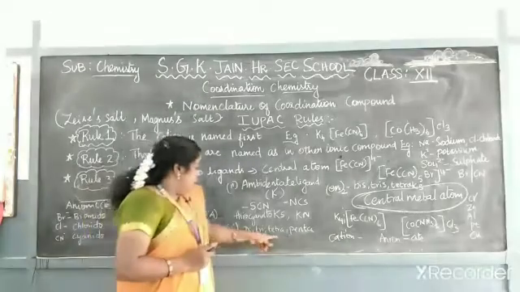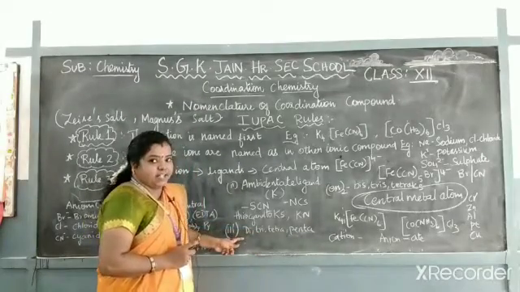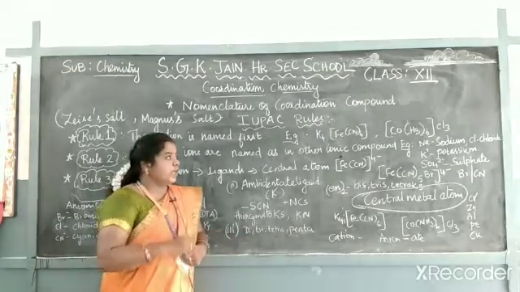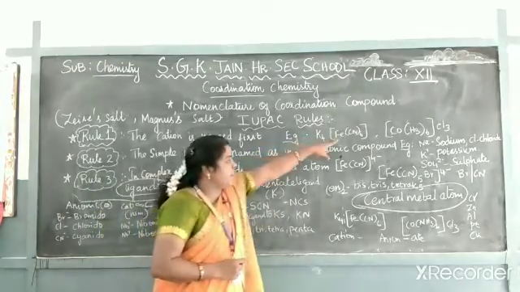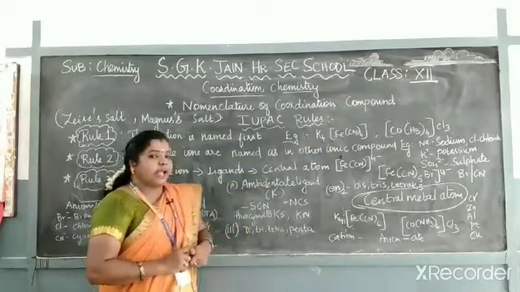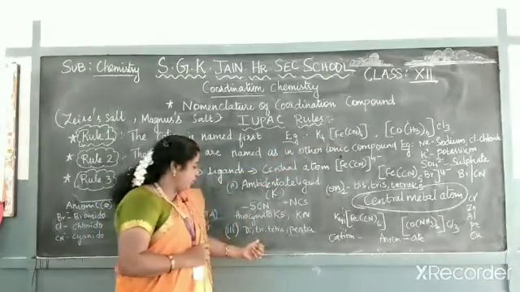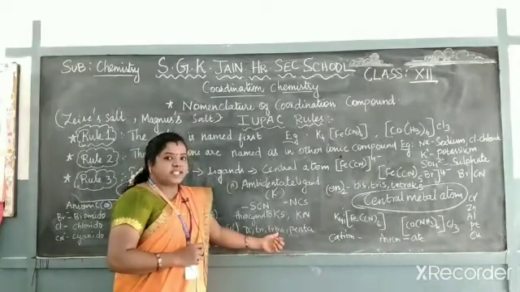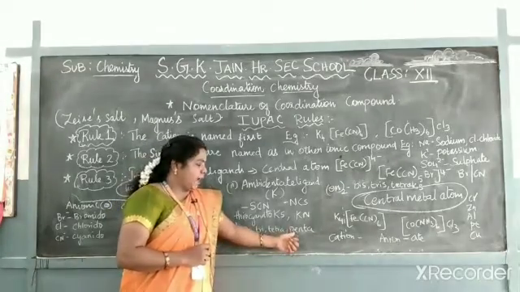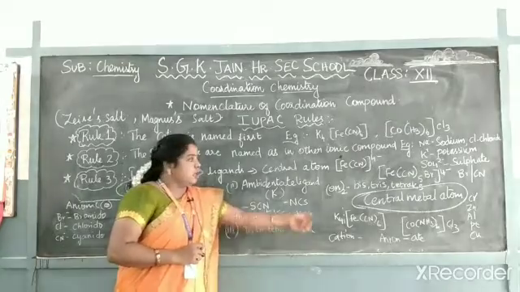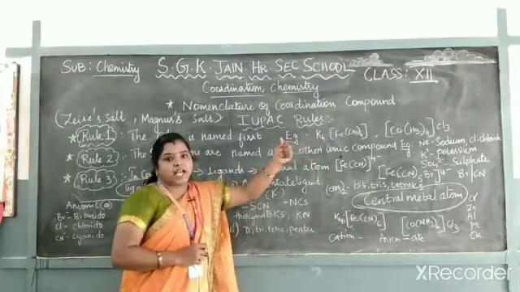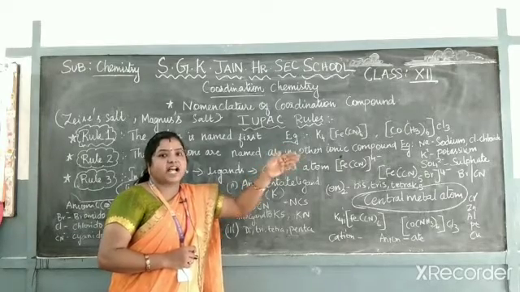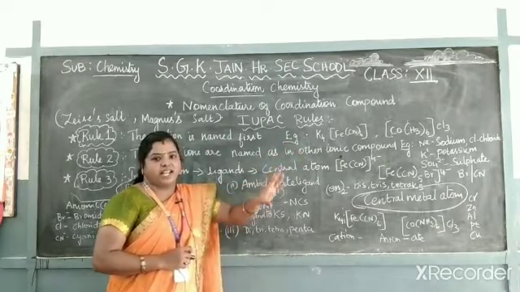And next one, number of ligands. How many ligands are there? If there are 2 ligands, here how many ligands? 6 ligands are there. Likewise, if it is 2 ligands you have to write di, 3 means tri, 4 means tetra, 5 means penta, 6 means hexa. So in this compound 6 ligands are there. How many ligands? 6 ligands. So it starts with the name hexacyanido. Likewise, you have to give the name.